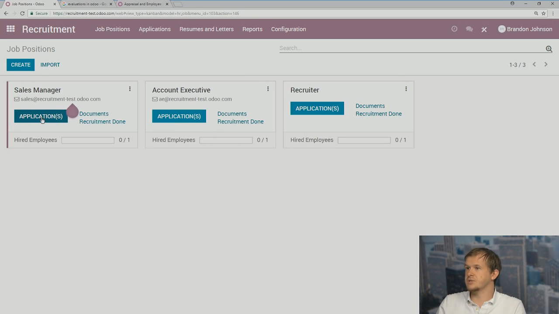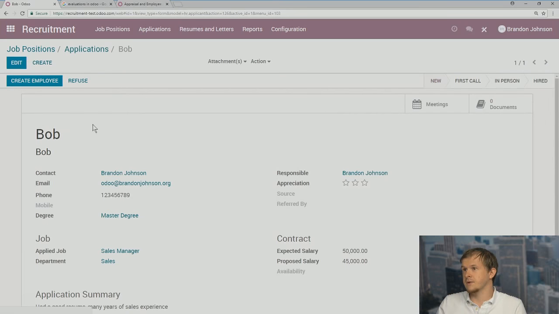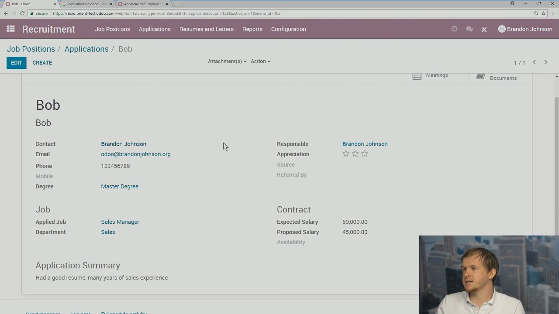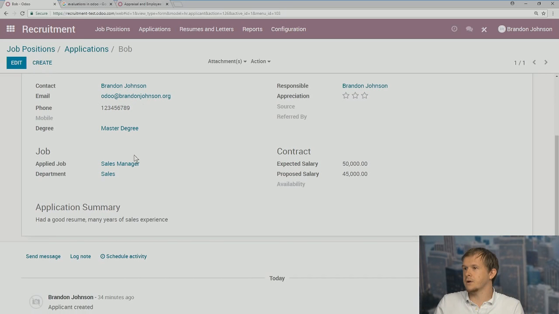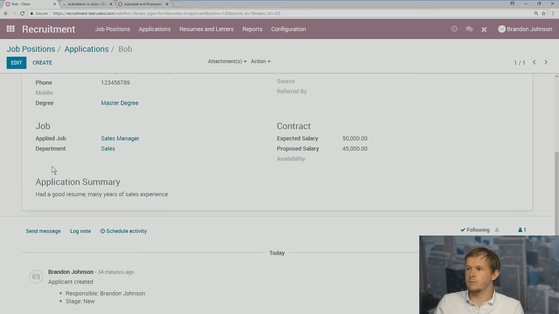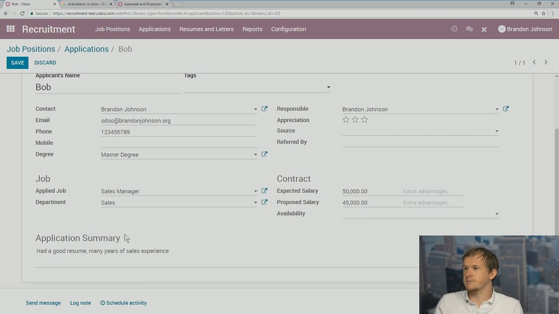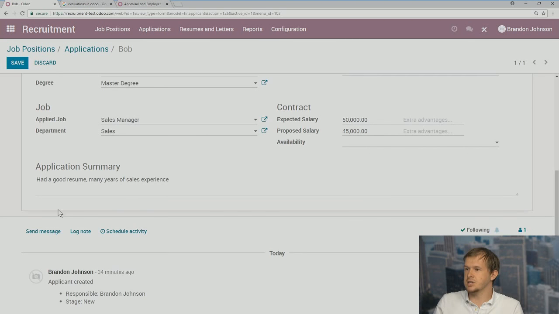Let's just jump into, say, sales manager. In our sales manager itself, we can track our applications. Right now I have Bob. He's applying for the position of sales manager. We can click into Bob, see what his email is, who's speaking to them, what we are applying for, what his expected salary is, proposed salary, when he's available to start, if he's referred by anybody. We can also edit all of this, set up an application summary. We can go into the name. All of this is easily changeable.